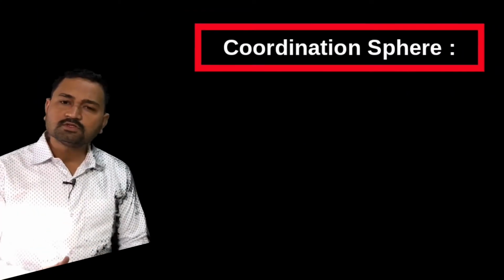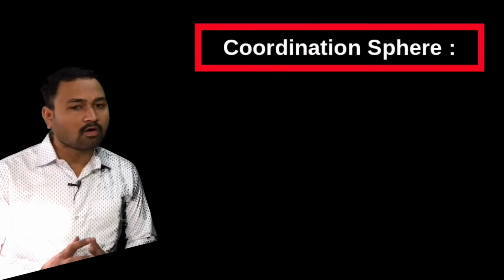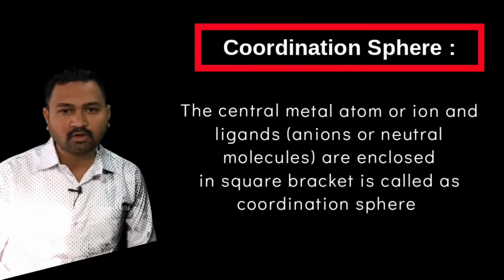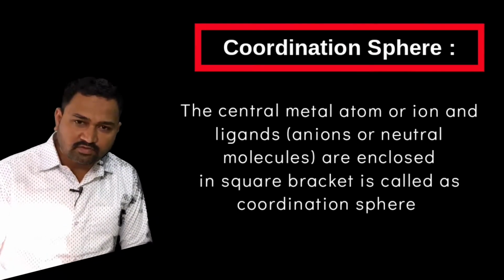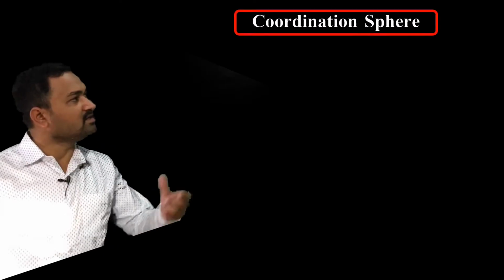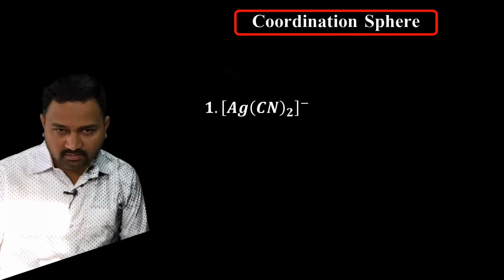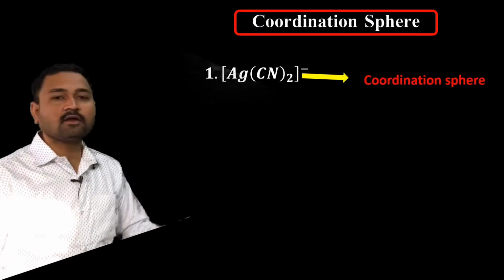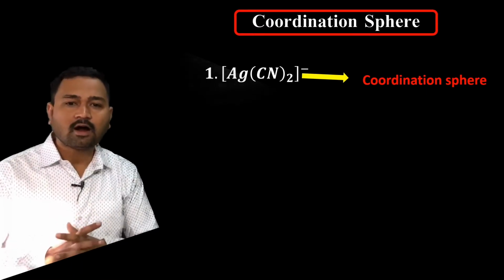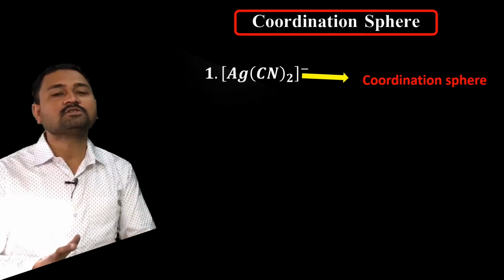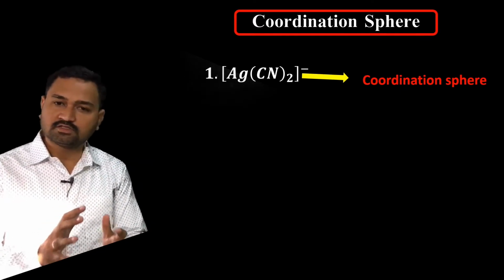Next terminology, that is the coordination sphere. So what is the coordination sphere? The metal atom or ion and the ligands, that is your anions or the neutral molecules, which are enclosed in the square bracket, is called a coordination sphere. For example, [Ag(CN)2]-, which is a complex ion. Here I have represented a square bracket, and in that square bracket I have enclosed the central metal ion along with its ligands, and now that square bracket is considered as a coordination sphere.